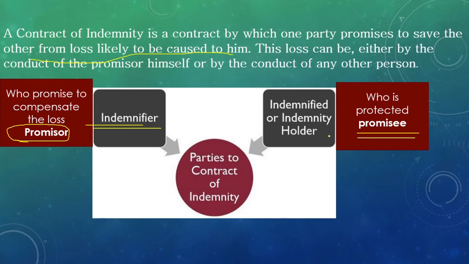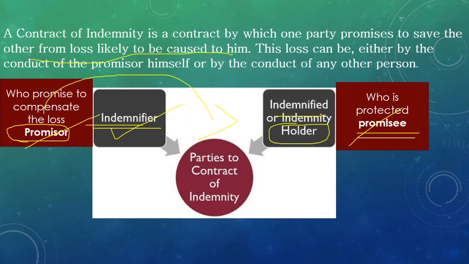While we are taking insurance, a life insurance or a vehicle insurance, what actually happens? If anything happens in between, unfortunately, who will compensate? The insurance company will compensate. So that agreement in between is called the contract of indemnity. Here the two major words are indemnifier, that means who is compensating, and to whom it is compensating, that is called the indemnity holder or indemnified. Otherwise, promiser or promisee.